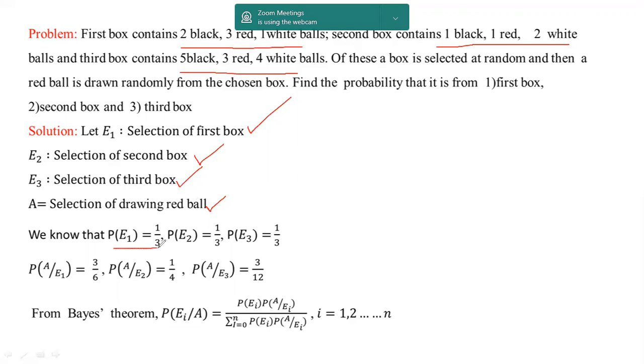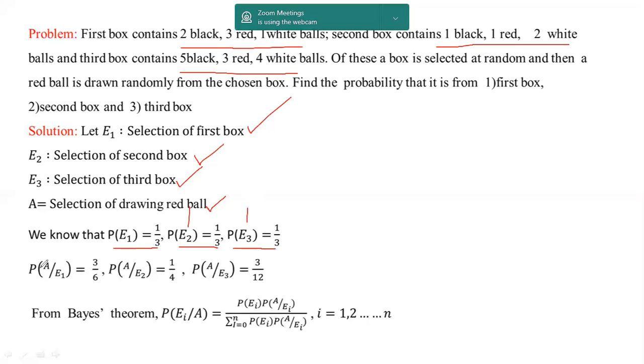Probability of choosing from the first box is 1 by 3. Probability that the ball came from the second box is 1 by 3. And the probability that the ball is taken from the third box is 1 by 3. So here E1 belongs to first box, E2 belongs to second box, and E3 belongs to third box. Out of three boxes, the ball coming from the first box is 1 by 3, that is probability of E1 is 1 by 3. The ball coming from the second box is 1 by 3, that is E2. The ball coming from the third box is 1 by 3, that is E3.